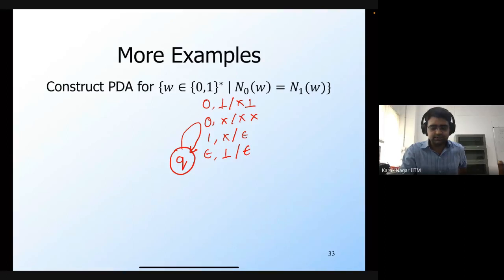So I need to somehow capture that particular aspect.